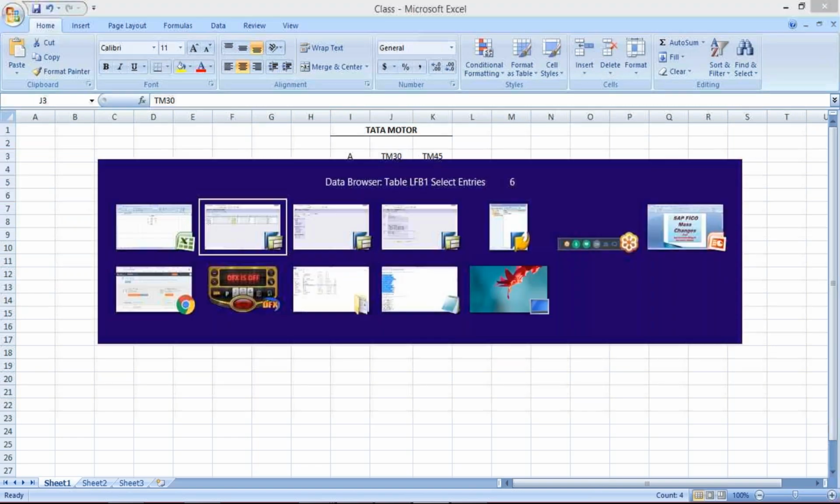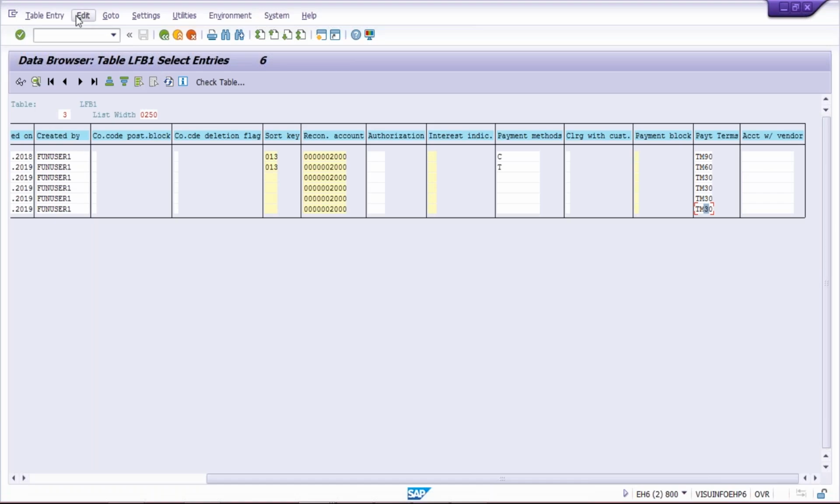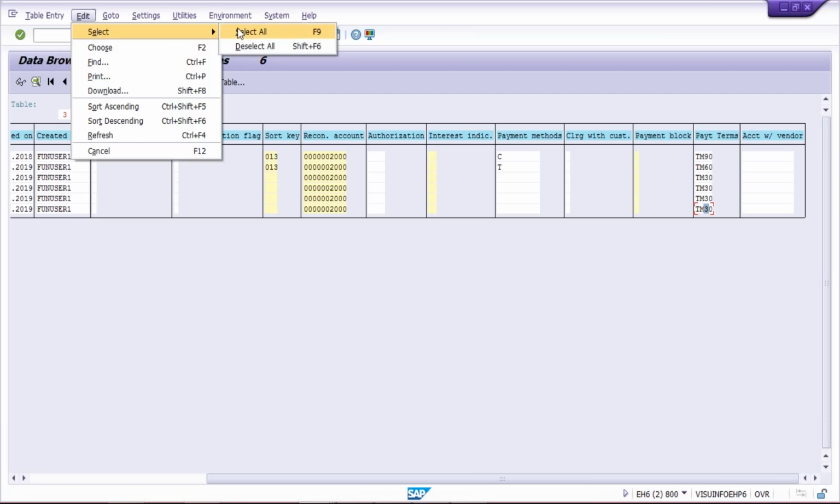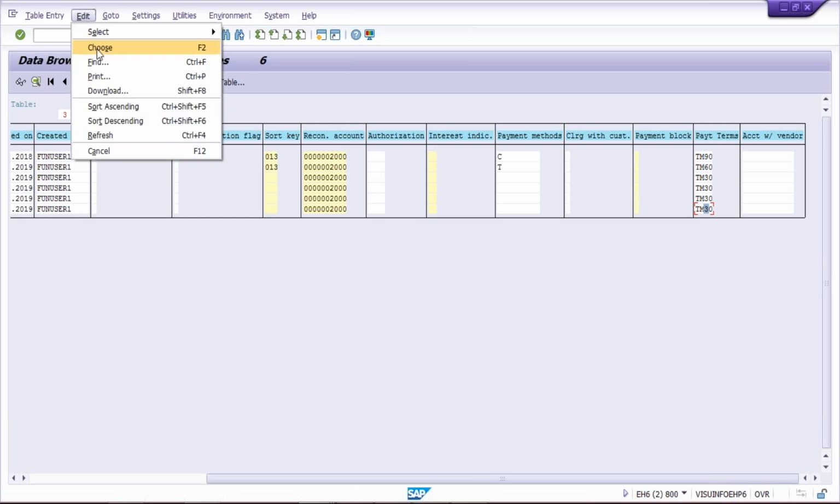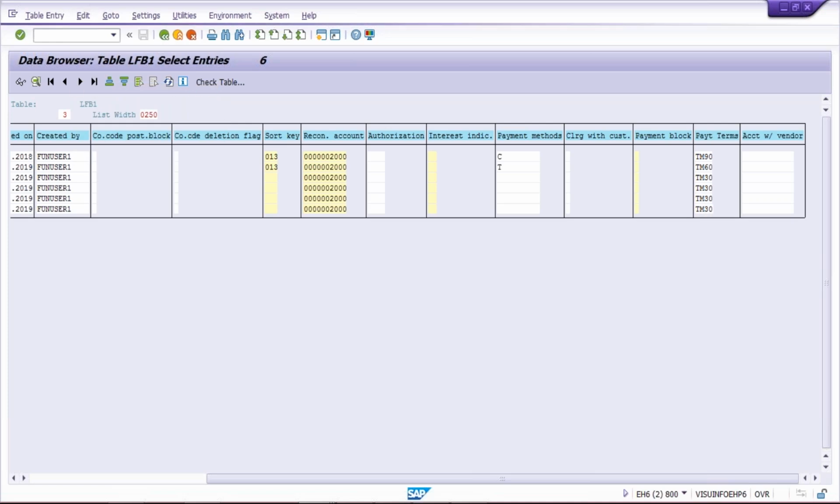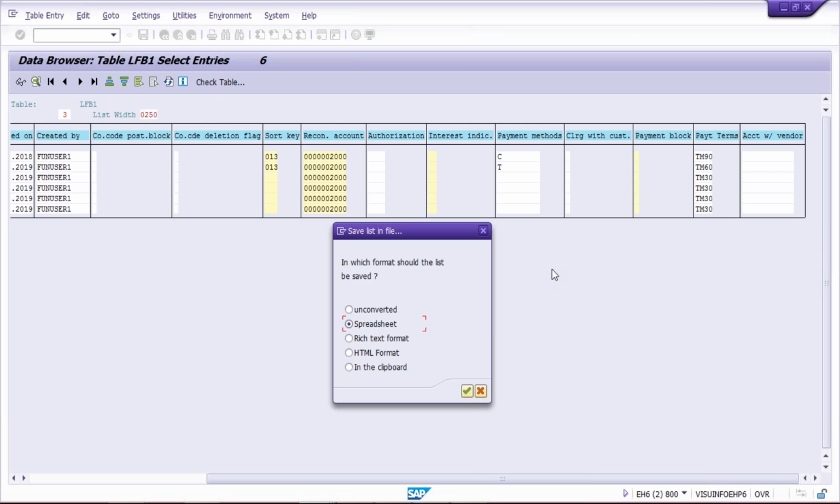So what we have to do in that case, you can do one thing. Just click on edit, click on select all, and then you can click on download. Click on download and spreadsheet. Press enter.